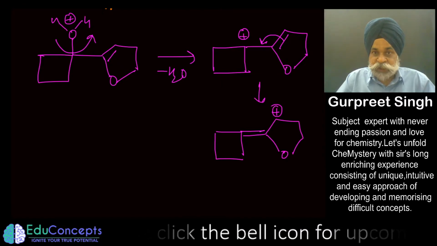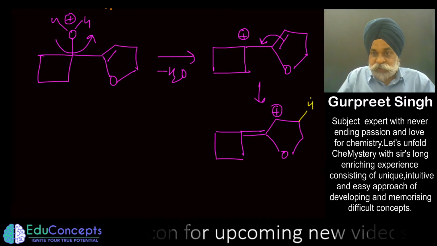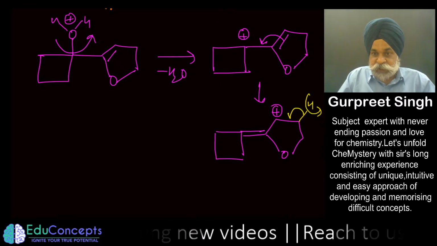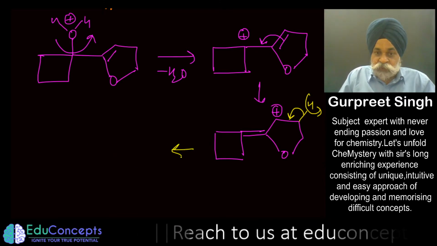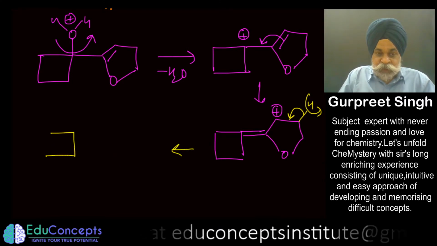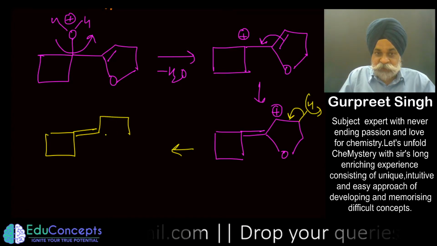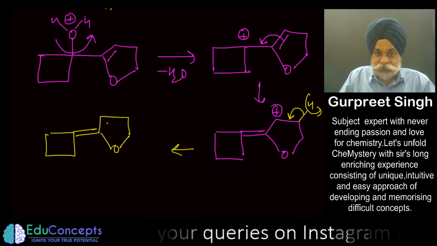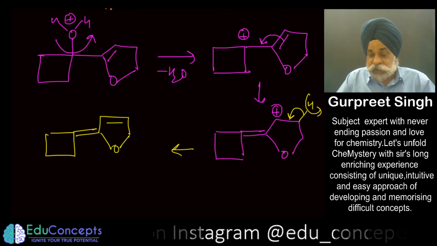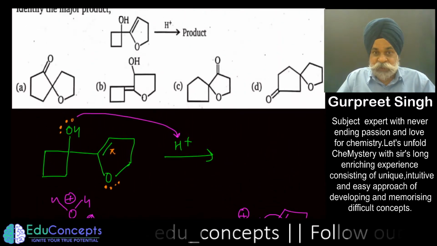The deprotonation can happen through this H positive going out and this pi bond coming here. So one line of thought would be that we shall be getting this sort of compound in this particular problem. So let's see, is this the option there somewhere?